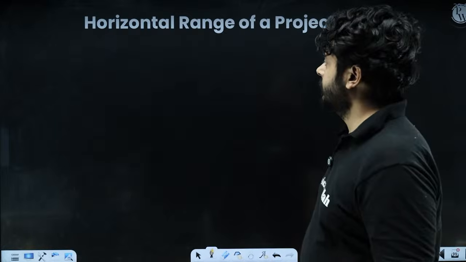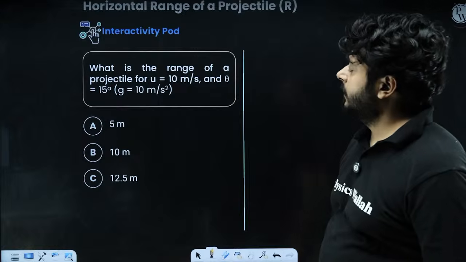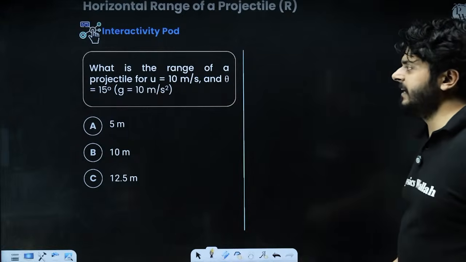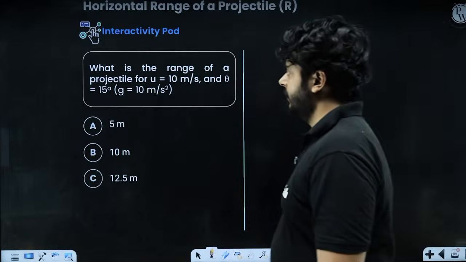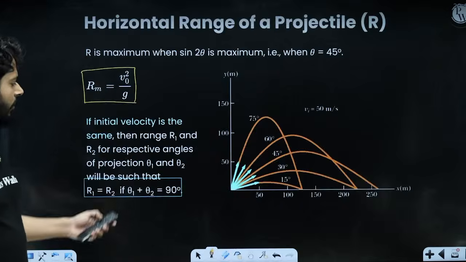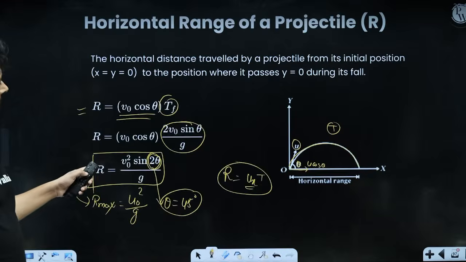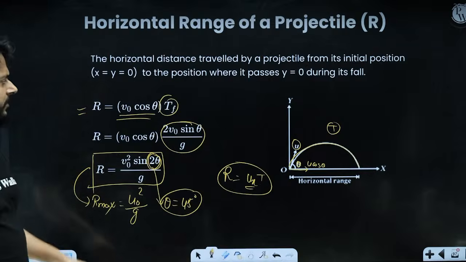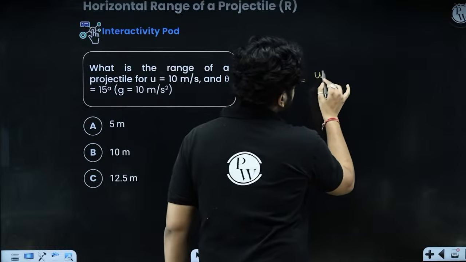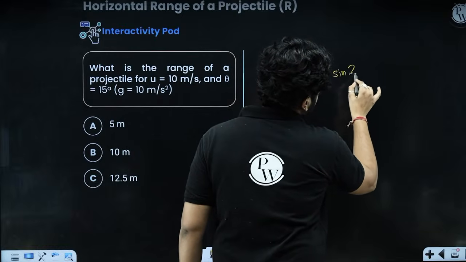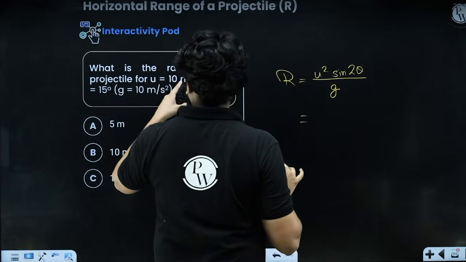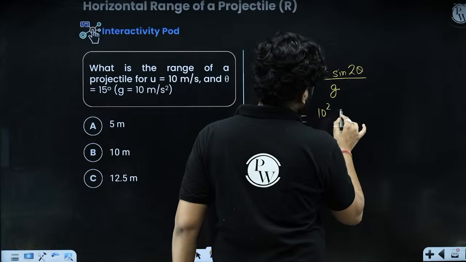Okay, right. Look at this. What is the range of a projectile when you are launching at 10 meter per second and the angle is 15 degree, right? So clearly, we have seen the range of the projectile is u square sin 2 theta upon g. You are launching the body at a velocity of 10 meter per second, my dear kids.